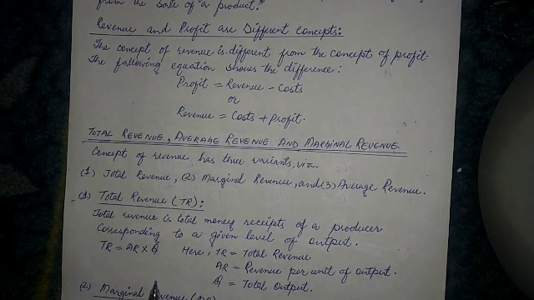Now this is total revenue, right? So total revenue is the total money receipts of a producer corresponding to a given level of output.